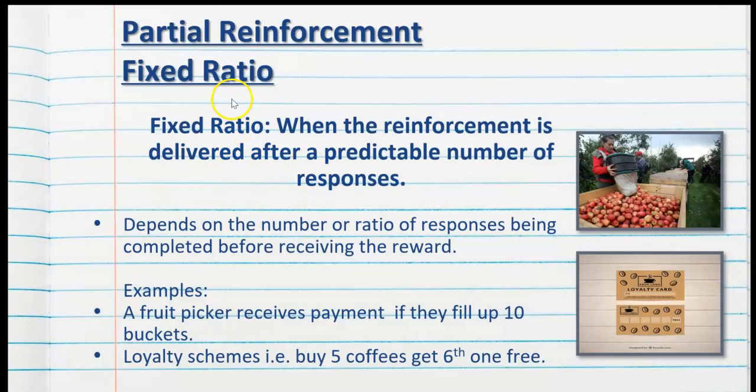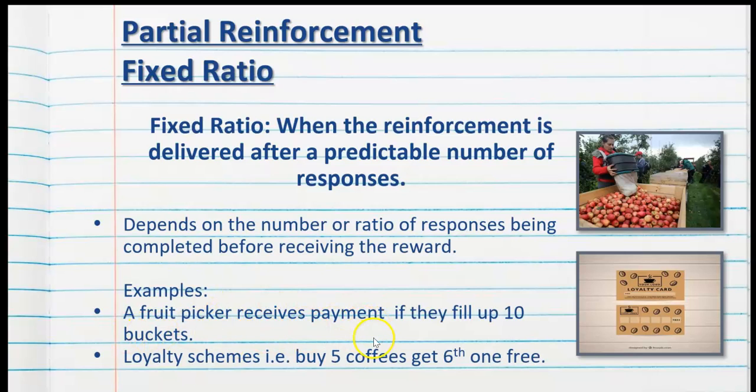Now, fixed ratio depends on responses. So fixed is set, as we know, but ratio relates to responses or behaviours. So fixed ratio schedule of reinforcement is when the reinforcement is delivered after a predictable number of responses. So set responses, in other words. This depends on the number or ratio of responses being completed before receiving the reward. So for example, a fruit picker receives payment if they fill up 10 buckets. So they must complete the behaviour of filling up 10 buckets before they actually get reinforced.